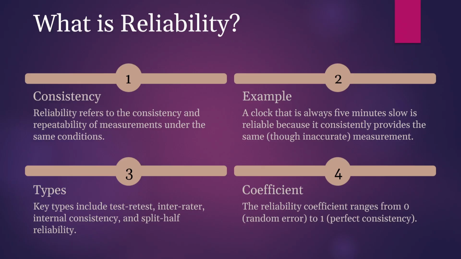Let's talk about what reliability is. When we talk about reliability, we talk about consistency. Reliability refers to the consistency and repeatability of measurement under the same conditions. Key types include test-retest, inter-rater, internal consistency, and split-half reliability. And also we talk about the coefficient. The reliability coefficient ranges from 0, random error, to 1, perfect consistency.